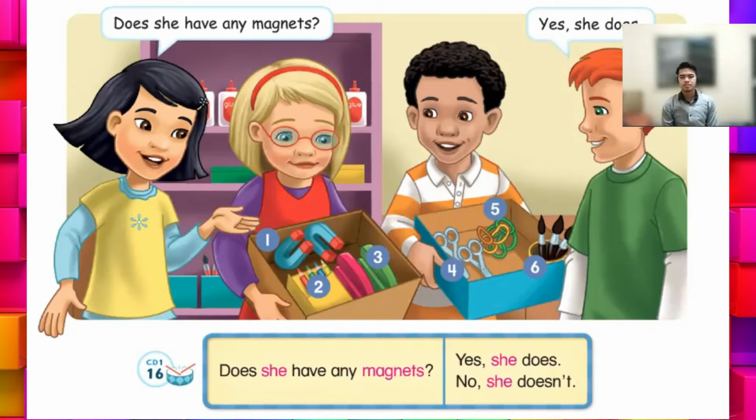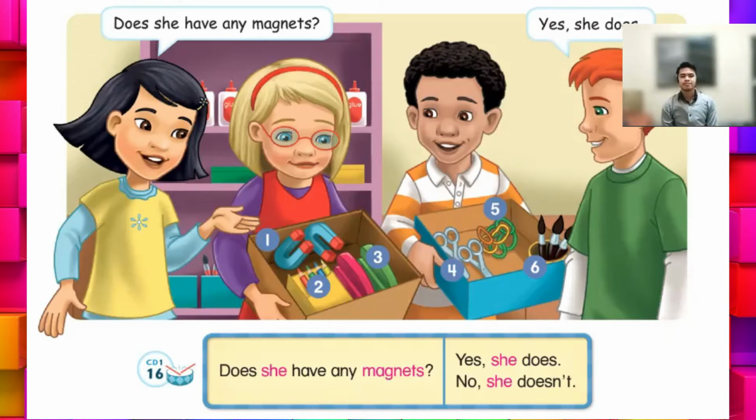Number 2. Does he have any colored pencils? No, he doesn't. Number 3. Does she have any staplers? Yes, she does. Number 4. Does he have any scissors? Yes, he does.